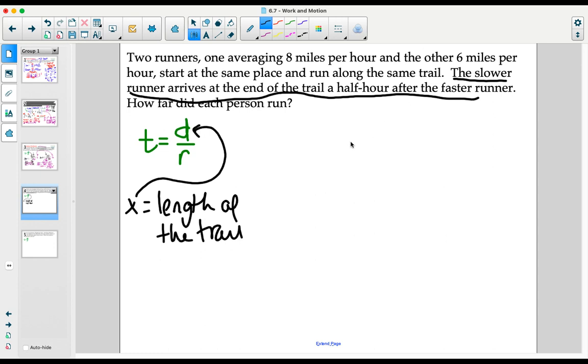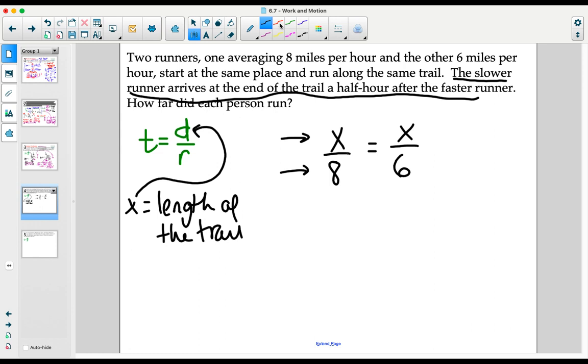Runner number 1 is traveling that distance, and he's going 8 miles an hour. That's his distance over rate. Runner number 2 is also traveling that distance, but he is only going 6 miles an hour. A slower rate, he shouldn't finish in the same time. It would be logically impossible for the two of these people to finish at the exact same time unless there was some kind of head start involved.